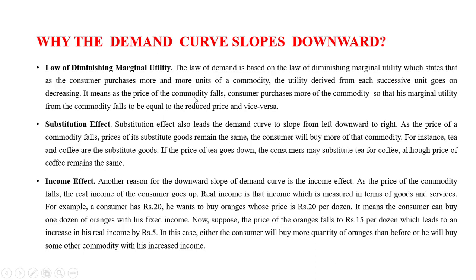It means as the price of the commodity falls, the consumer purchases more of the commodity so that its marginal utility from the commodity falls to be equal to the reduced price, and vice versa.